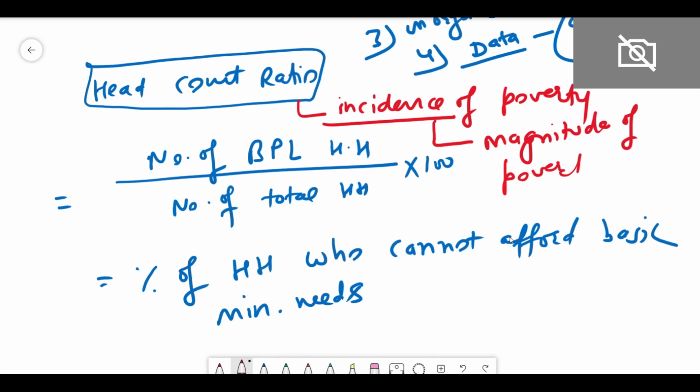So head count ratio, HCR, or incidence of poverty, or magnitude of poverty, is one of the most popular ways to calculate and report poverty. When we say 32% of people in the rural areas are poor, we are basically representing the head count ratio. It is one of the primary measures reported in newspapers also, and you will come across this term very frequently.